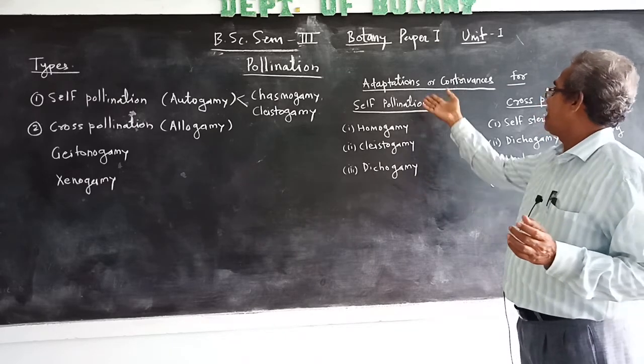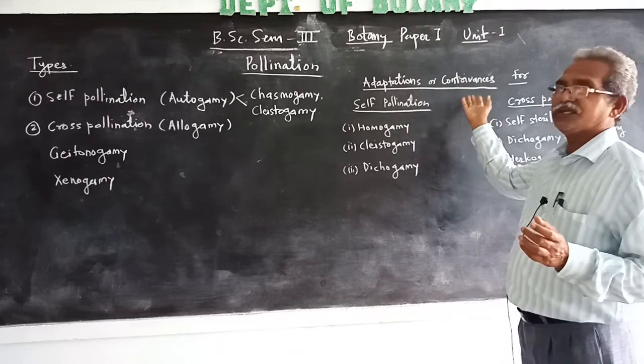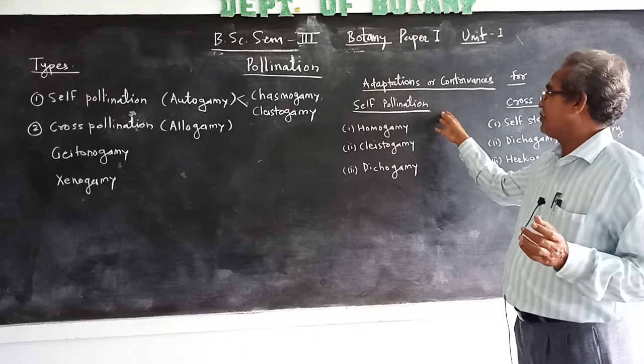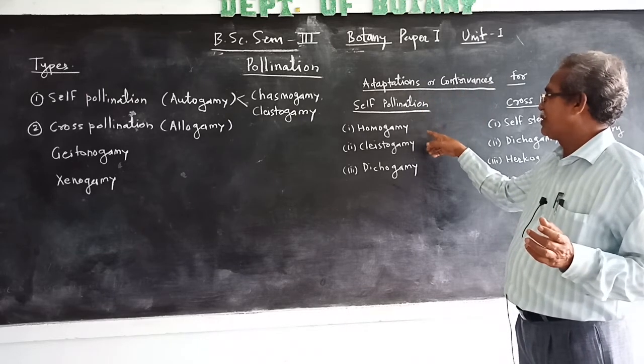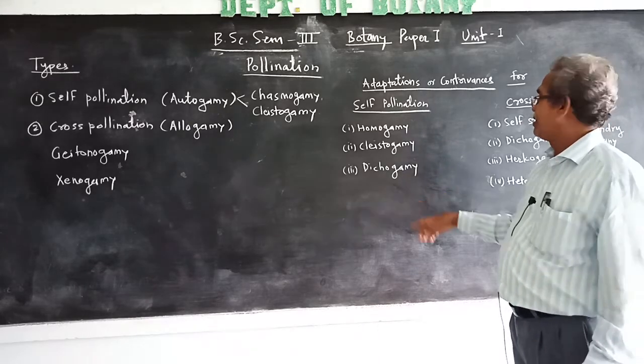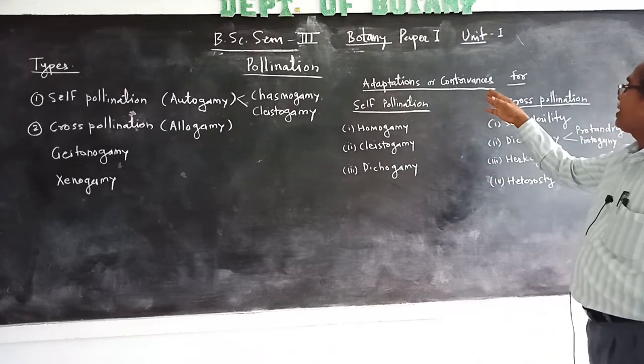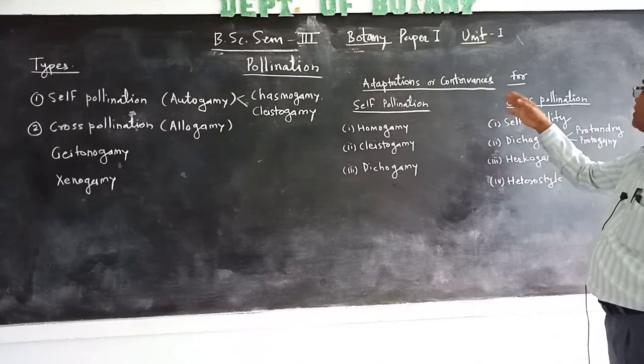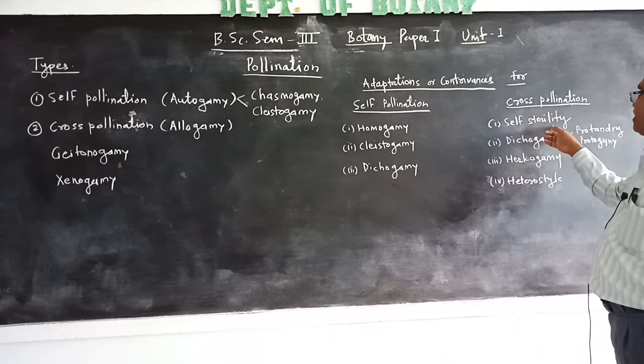These are the adaptations or conditions for self-pollination: homogamy, cleistogamy and dichogamy.